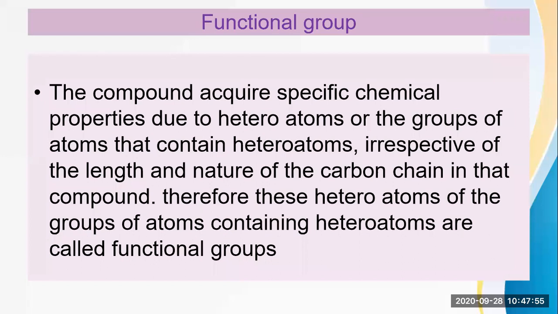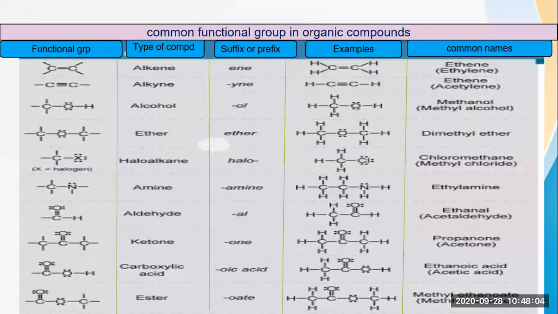Sometimes heteroatoms are not alone but exist in the form of certain groups of atoms. In the next slide, we will see different types of functional groups in organic compounds. Here you can see functional groups written in the first column, then the type of compound, then what suffix or prefix you have to add, then the examples, and then the common names which we give to that particular type of compound.